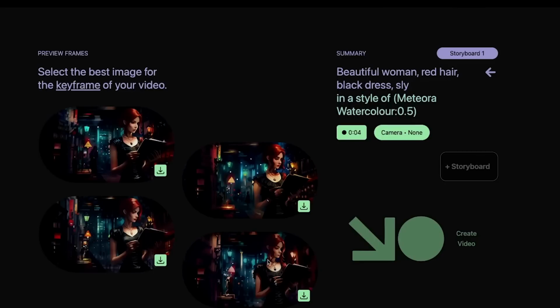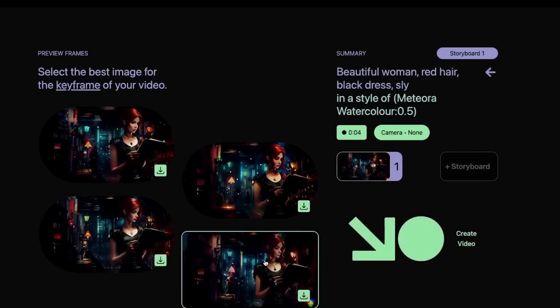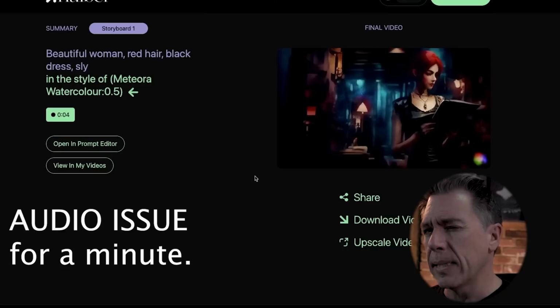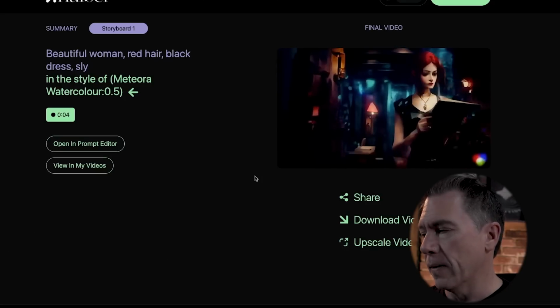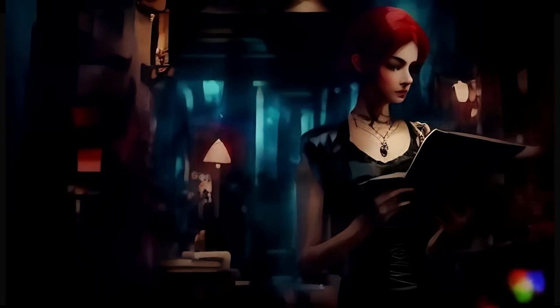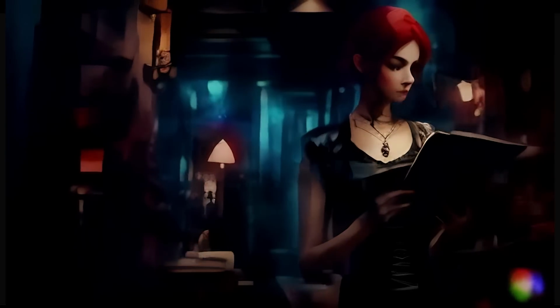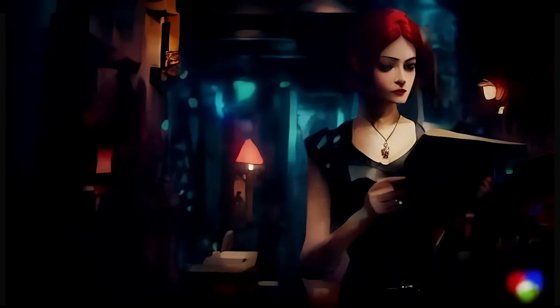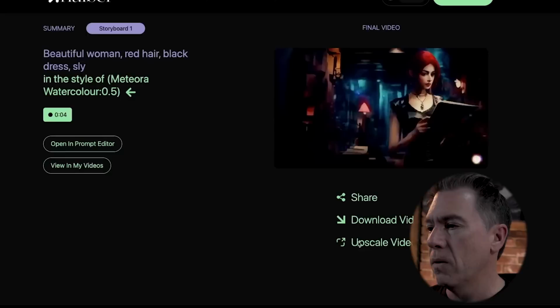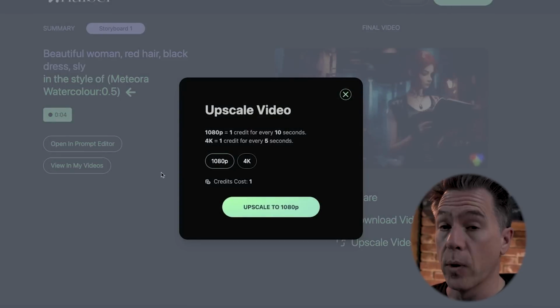I'm going to choose this one. And once we have that, we simply hit create video. And after about, I'd say, a minute, you have your final output, which looks really good. It has a little bit of that shifting quality, but it's not overblown or super tripped out and weird. And what's nice is from here, you can upscale your video to either 1080 or 4K.